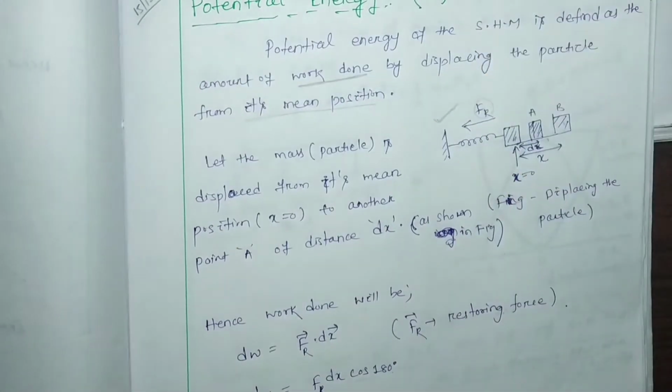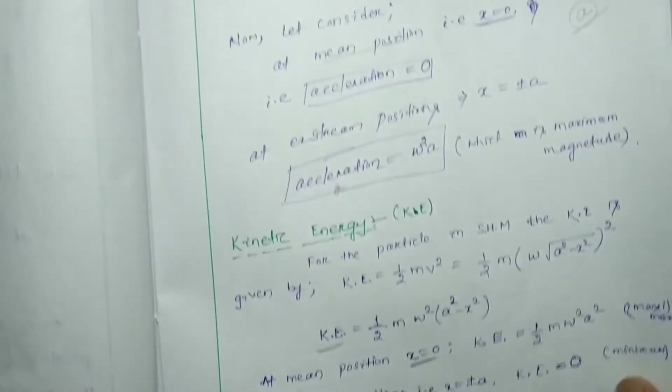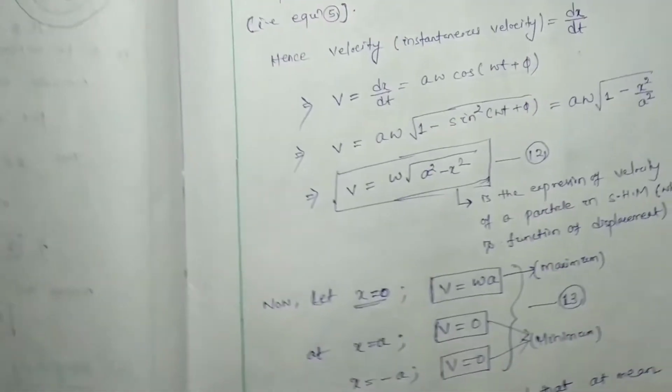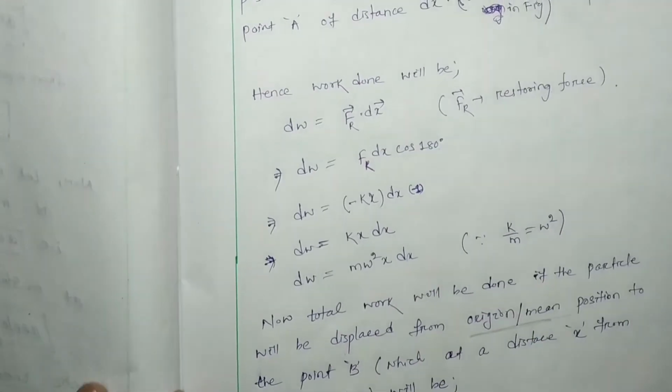So in detail we discussed up to this much, and also in our last class we discussed kinetic energy, acceleration and velocity. In today's class we are going to discuss